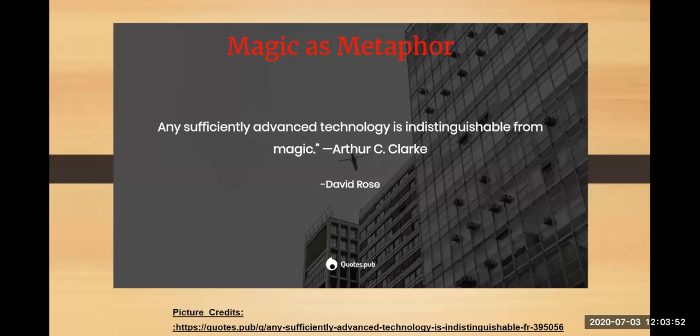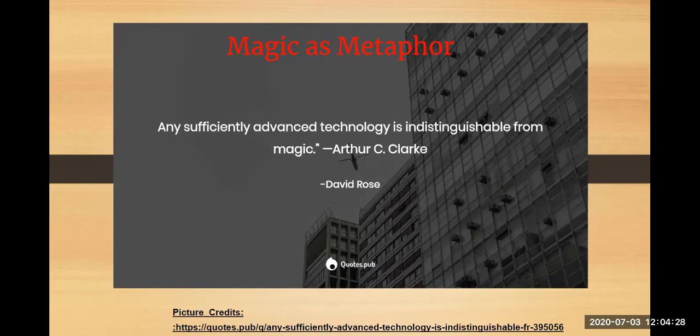When I talk about the word metaphor, magic is a metaphor. So metaphor is nothing but the element which is working as magic. In our case, there can be any object that is working as magic. It can be a smartwatch, it can be your pens, anything which is working as magic. So metaphor is the element which was ordinary before, but now since you have added some technology over it, it has become extraordinary. So that is nothing but magic as metaphor.